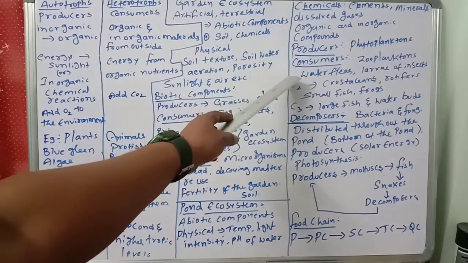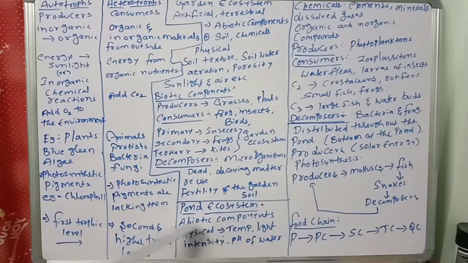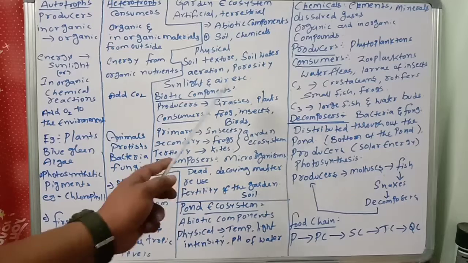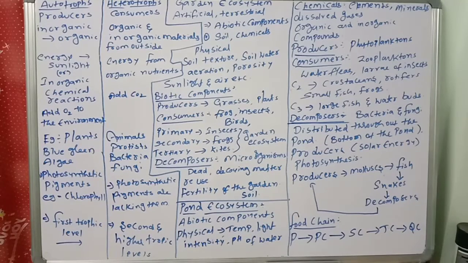In the abiotic components, remember the physical and chemical components, because they will ask bits. Also remember the definition of food chain: food energy transferred through a continuous series of organisms. In the next class we will discuss trophic levels and complete the food chain and trophic levels.